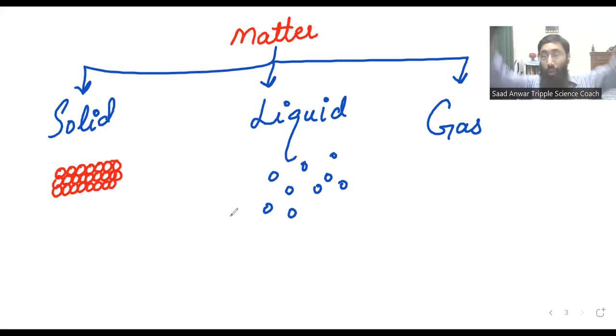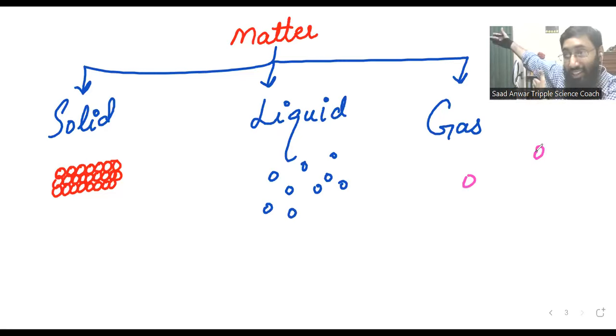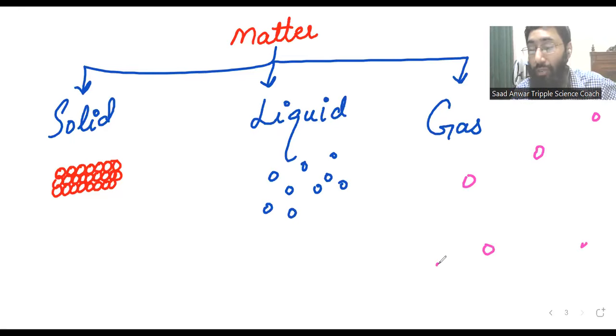And my friends, when we talk about gas, we see one particle is here, another particle is there, and a third particle is at the other corner. This means in gas, particles are very far from each other. So this diagram gives us an idea that in solid there is something due to which particles are very close to each other, and that is the strong force of attraction.